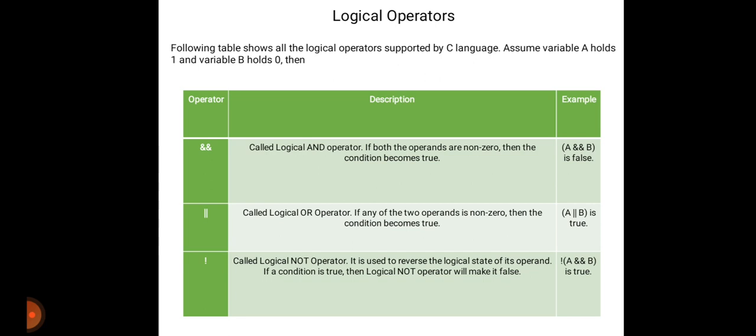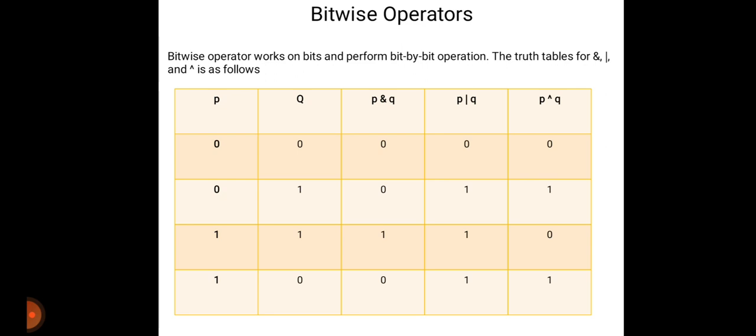The next one is bitwise operators. Bitwise operators work on bits and perform bit by bit operation. The truth table for this is as follows. Here P and Q are our bits, and the operations performed on P and Q are AND, OR and XOR.